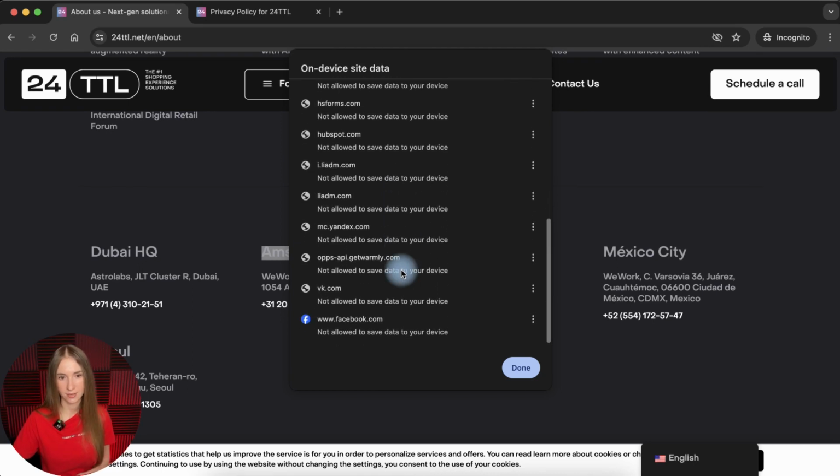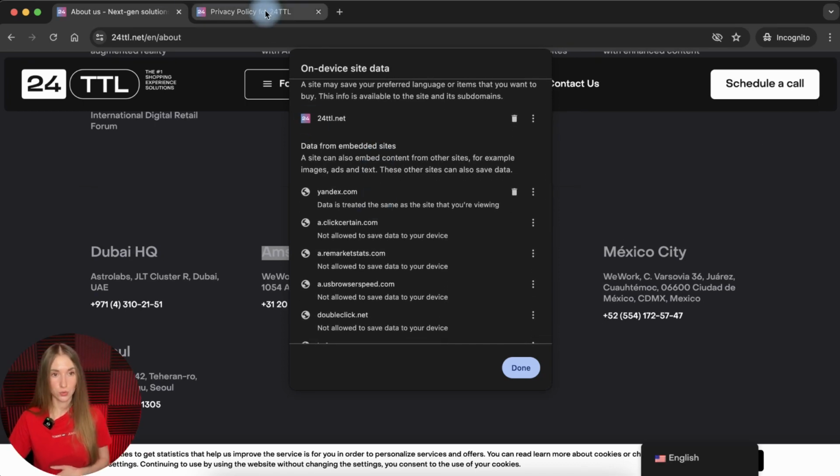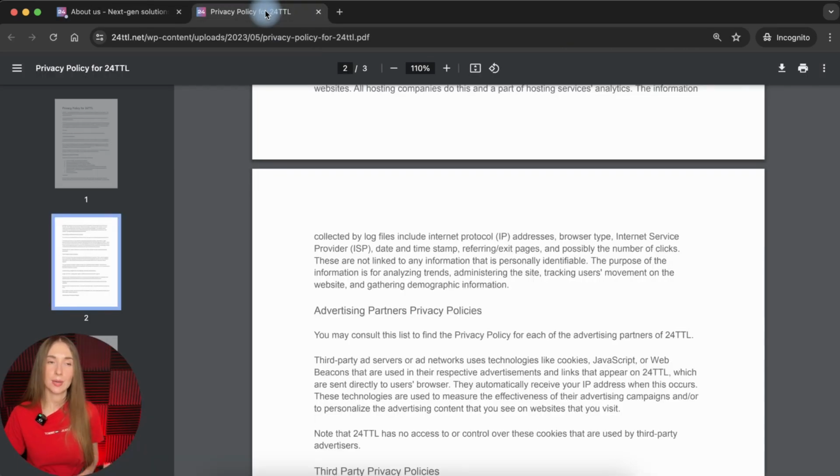I will not analyze this list and their purposes, but for sure you might understand that the company has not disclosed the information about the parties with whom they share users' and website visitors' data. Usually website owners provide a list of these parties with whom they share their users' data, but the company didn't do this. So at this stage, it isn't clear for users how they disclose and with whom they share users' data. This is another privacy fail.